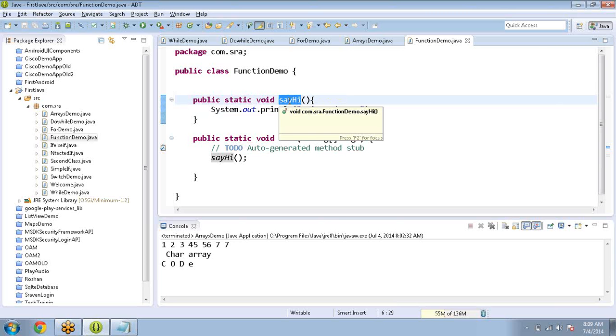If you observe carefully, the function name is more than one token. The second token I started with a capital. It's not mandatory, but if you follow this type of rules, it's better. Say hi. Next one, the void.